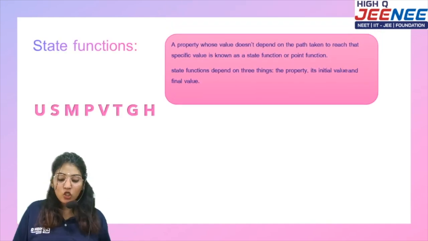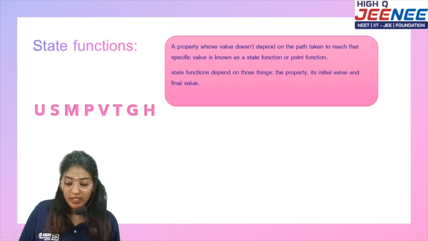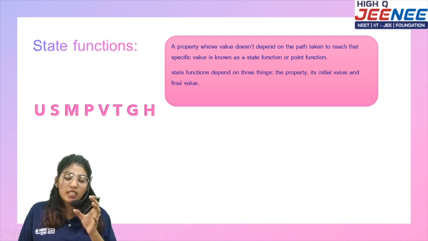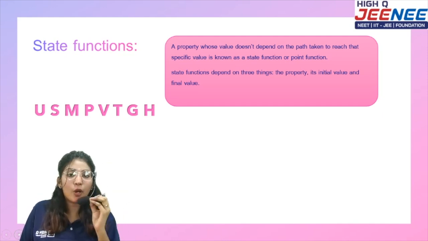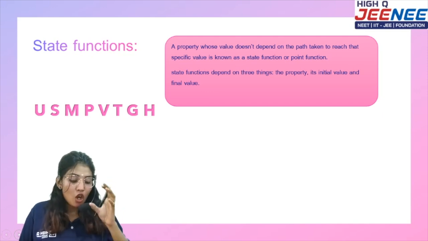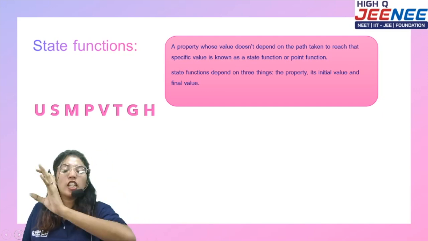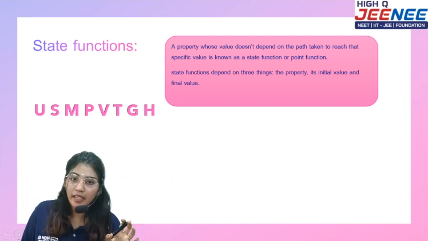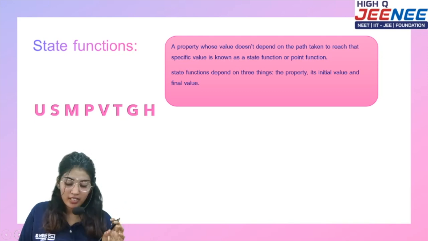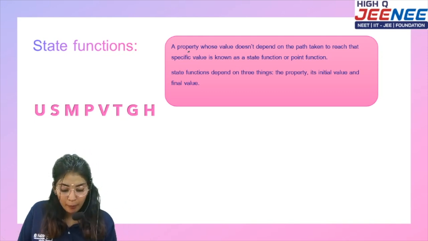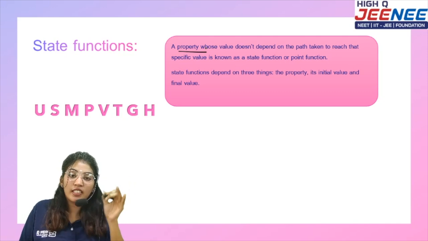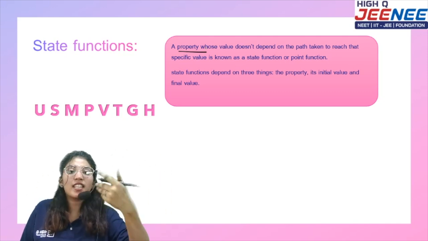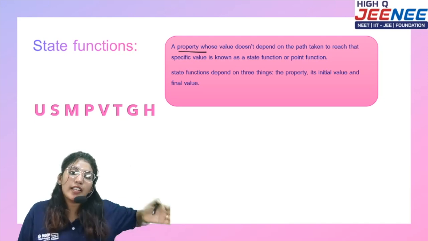Okay, let's talk about the state functions. The next one we're going to talk about is the state functions. So what are state functions? Among the properties, the one which depends on the initial state and the final state of a process is called a state function. So a property which depends on the initial state and final state has nothing to do with the path it follows.